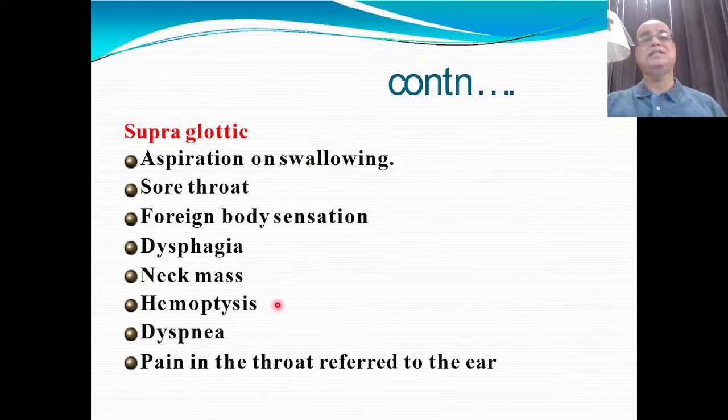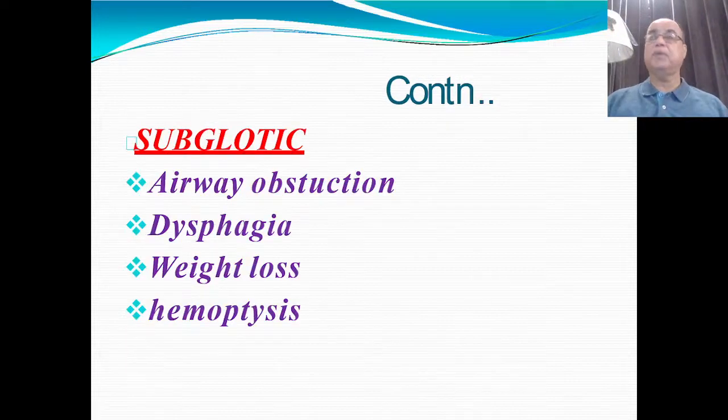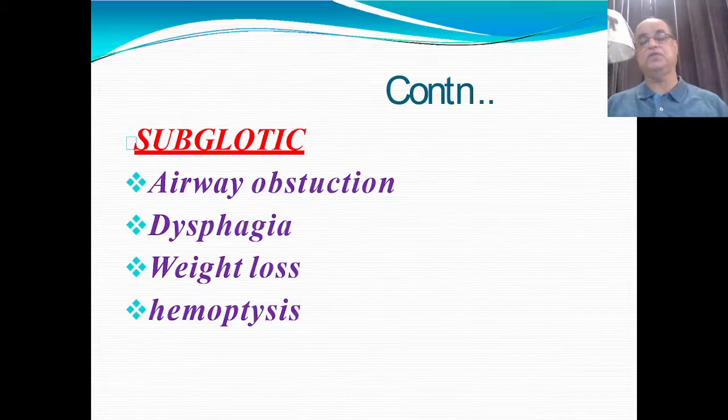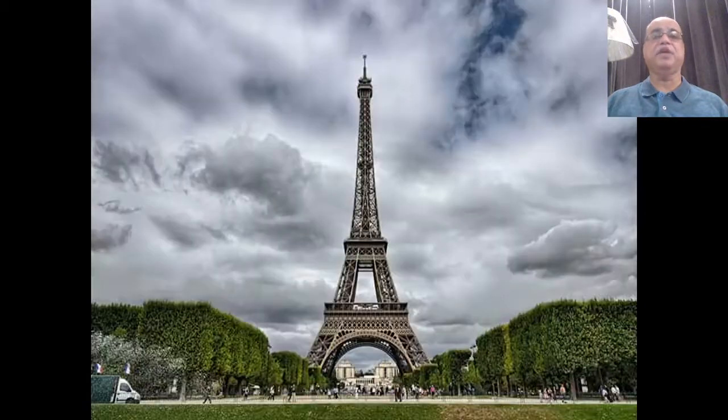Along with these symptoms, there can be aspiration on swallowing and dysphagia, and in 50% of the cases they may present with a lump in the neck because of lymph node metastasis in case of supraglottic growth. Then hemoptysis or dyspnea can also be there. In the subglottic region, depending upon the size of the mass, there will be airway obstruction, then dysphagia, weight loss, or hemoptysis.